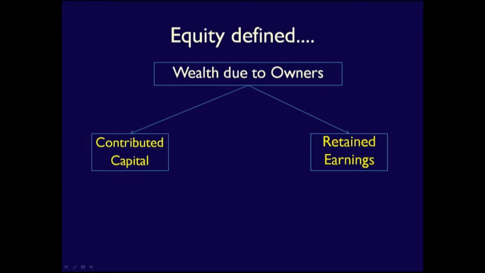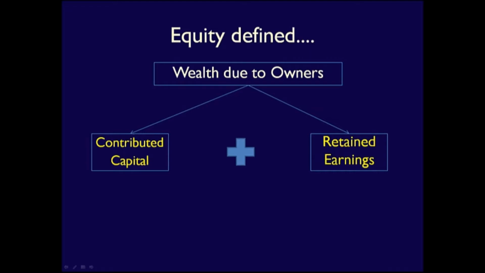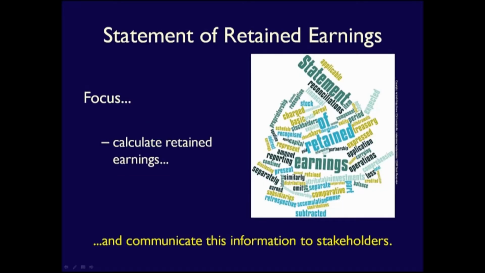So, to summarize, equity is the capital invested by the owners plus the net income less dividends retained by the business. Equity is owed to the owners of the business by the business. Equity: capital plus retained earnings owed to the owners. The statement of retained earnings focuses on how the retained earnings component of equity is determined. Let's take a look at the structure of this statement.